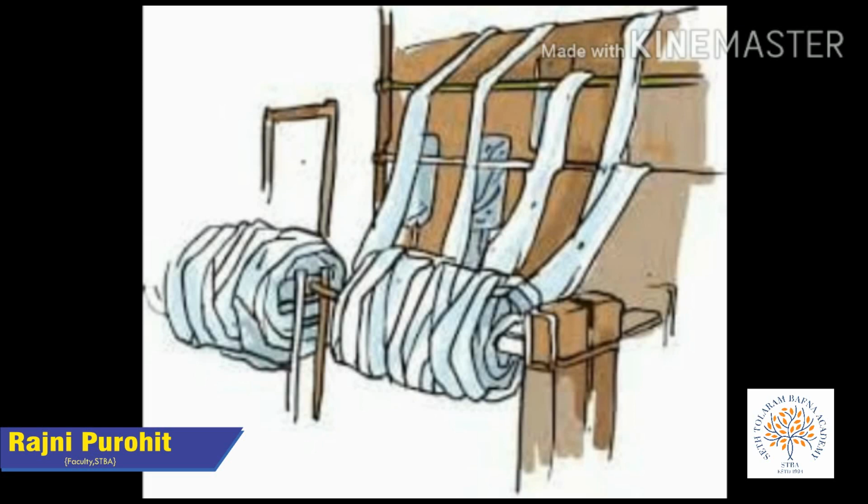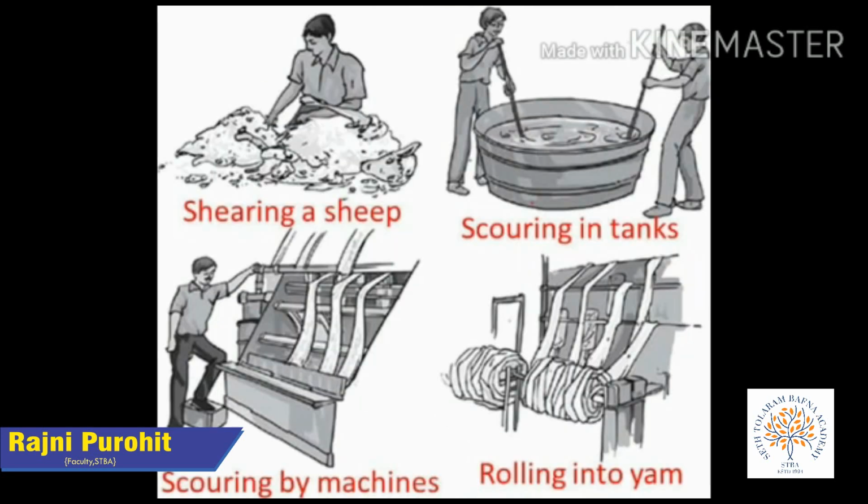Now one more topic related to this is an occupational hazard of the wool industry, known as sorter's disease. This sorter's disease is very common in the wool industry. The sorters who work in these industries are badly affected by a bacterium called anthrax, which is more commonly found in these wool fibers. Due to this bacterium, that is anthrax, the sorters get a blood disease, and this disease is known as sorter's disease.